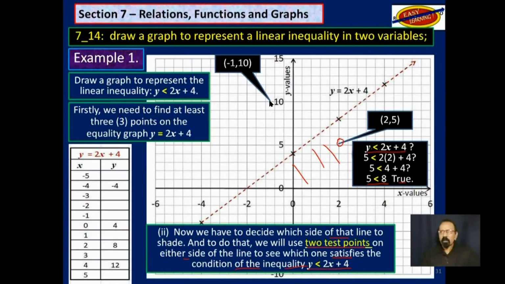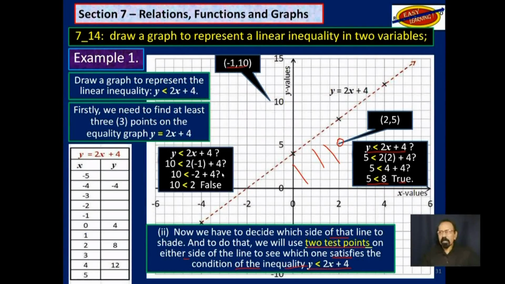Here, we are choosing -1, 10. Substitute that in the inequality and we get 10 is less than 2. Well, obviously that is false. So we will not choose any point over here. However, all points over here, excluding the line, will satisfy the inequality.